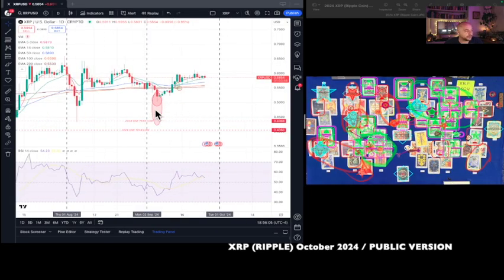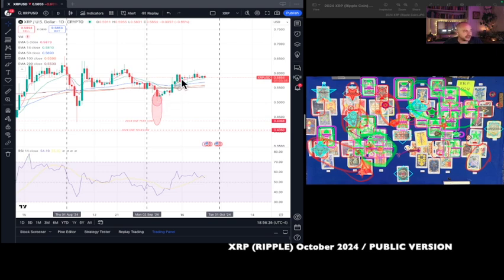You can see here on the XRP, we had a trade where we enter into a long position here, close out of the long position here. We didn't get the entry that I liked. I'm not right all the time, so we didn't get the entry into a long position that I was looking for. We didn't come down far enough, therefore we're not in the XRP at this moment. But that was a pretty solid trade, guys. That was a low for the month, and it took us pretty much to a high.